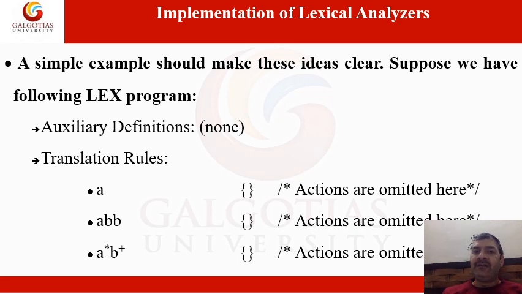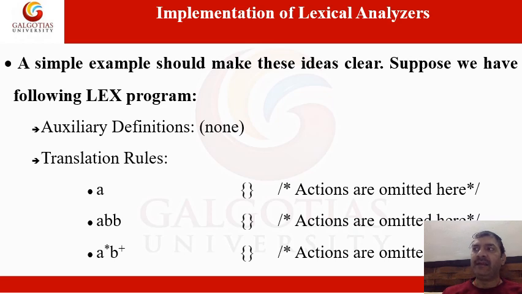A simple example should make the idea clear. Suppose we have the following Lex program. In a Lex program, we have already discussed auxiliary definitions and translation rules. What I have written here has no auxiliary definition. An auxiliary definition was a statement of the form di = ri, where di is a distinct name, or you may call it a shorthand name, for a regular expression.